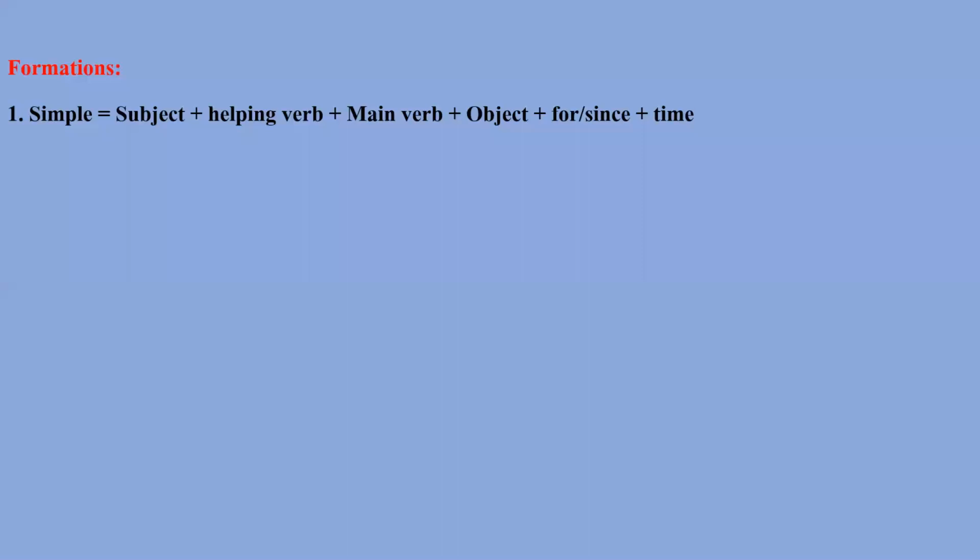Now let's see the formations, how to construct the sentences of this tense. If our sentence is simple, we need to use subject, helping verb, main verb, object, for or since according to the time. If time is certain, we need to use since. If time is uncertain, meaning that it is a duration, we should use for, right? Negative: subject, helping verb, then we have to put not, then main verb, object, for or since, these are the prepositions, and then time.